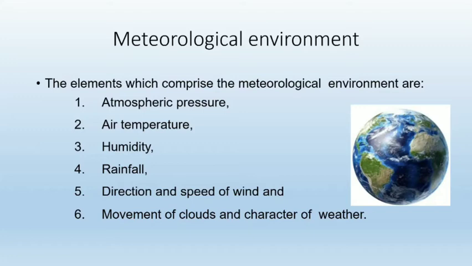We have already done atmospheric pressure, air temperature and humidity. Next part we'll see today.